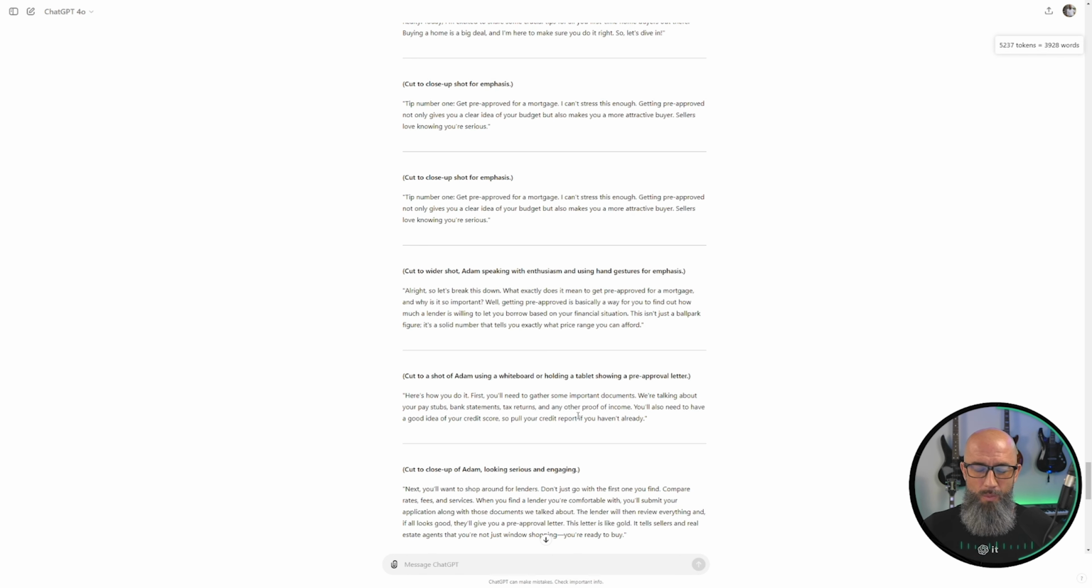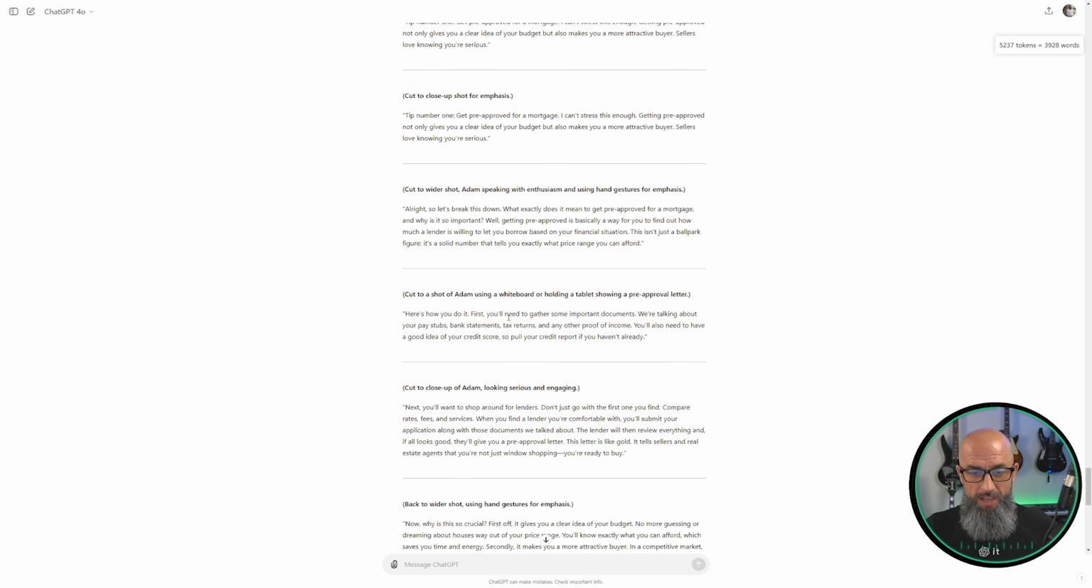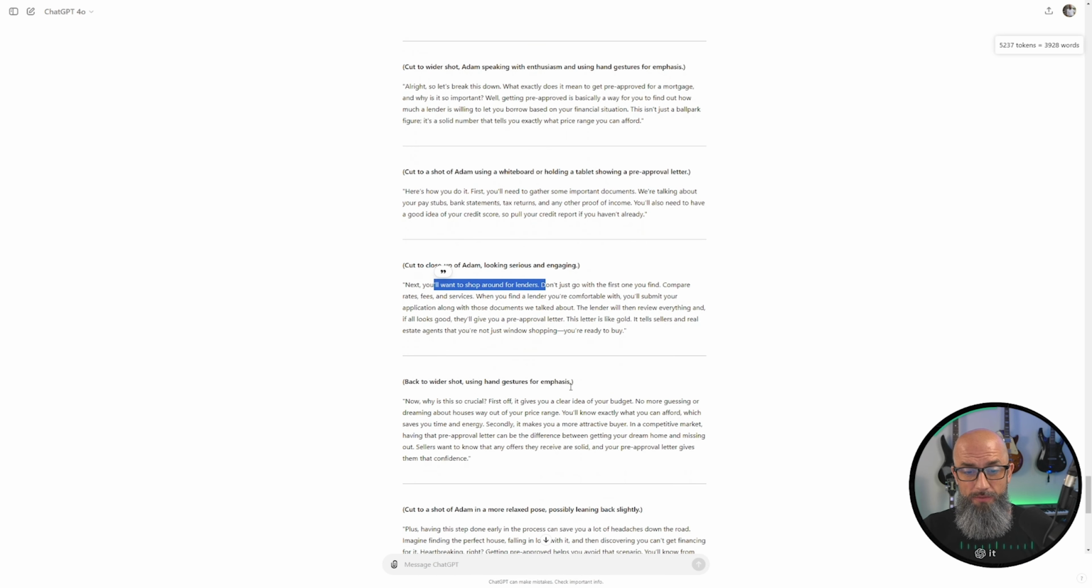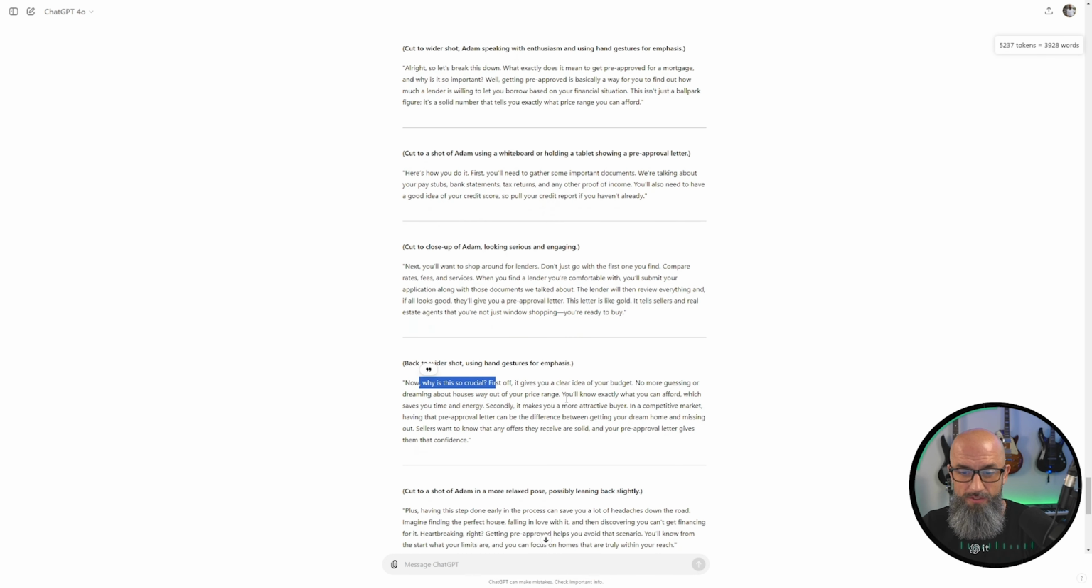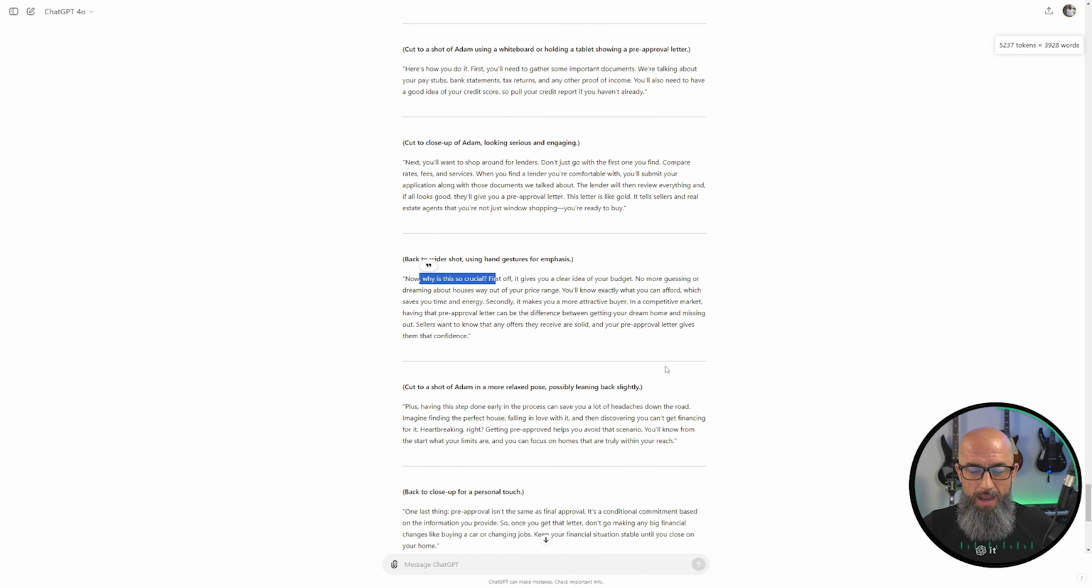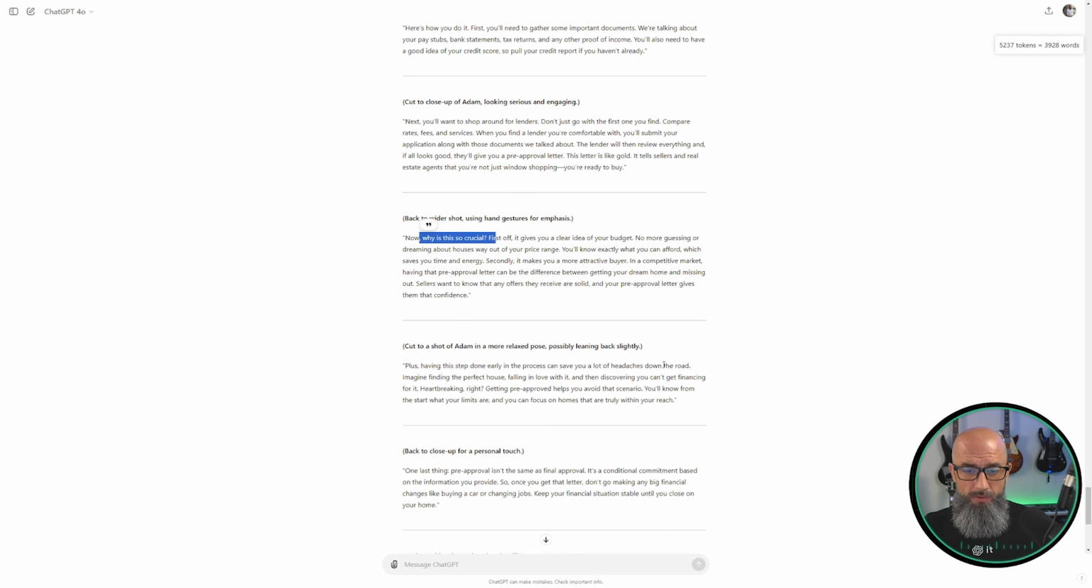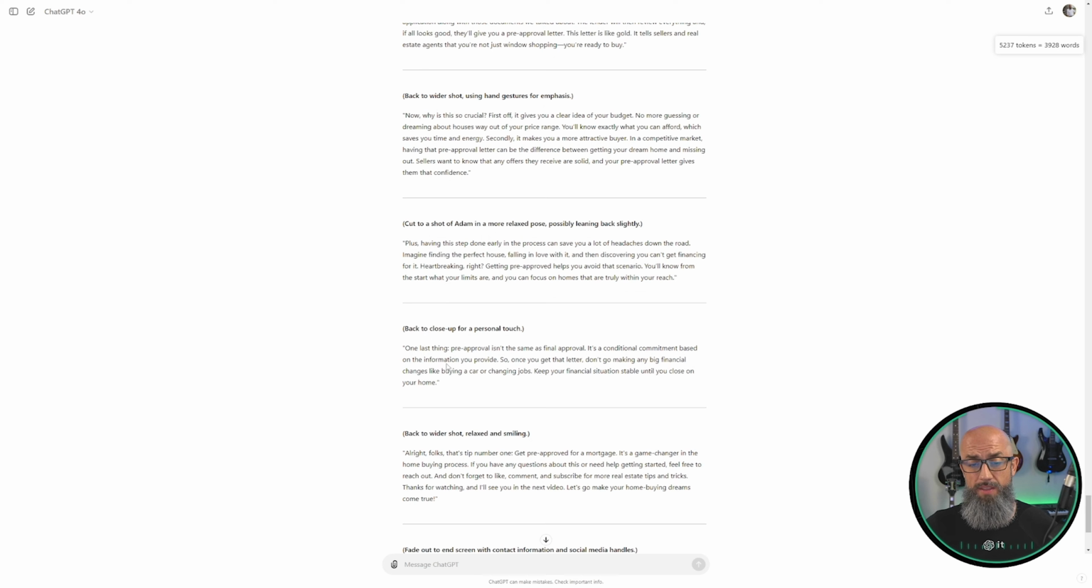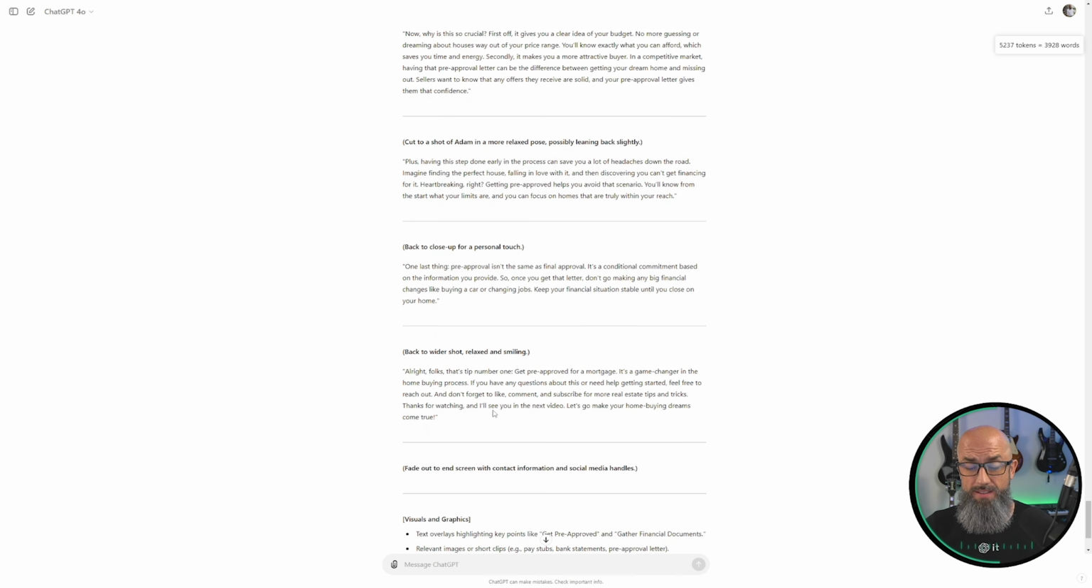So as you can see, it's just going way deep into it, right? Then it's like, hey, here's how you do it. And then next you're going to want to shop around for lenders. And now it's talking about getting your lender letter, right? So why is the lender letter so crucial? Well, it gives you a clear idea of your budget. No more guessing and dreaming about houses that are way out of your price range, right? And then it says sellers want to know that any offers they receive are solid, so your pre-approval letter gives them that confidence. Plus, having this step done early in the process can save you a lot of headaches down the road. Imagine finding the perfect house, falling in love with it, and discovering you can't. Like, this is awesome. And then bam, that's tip number 1.